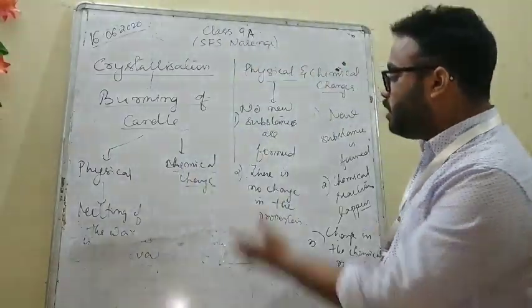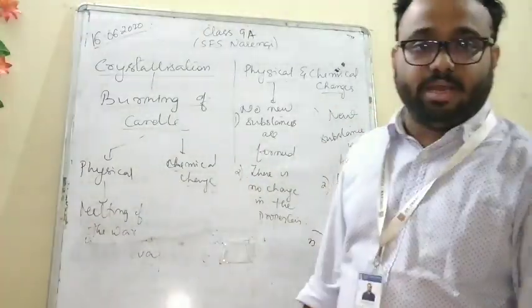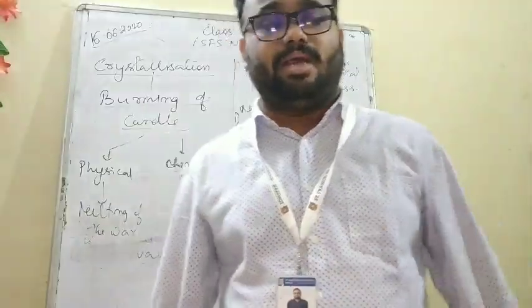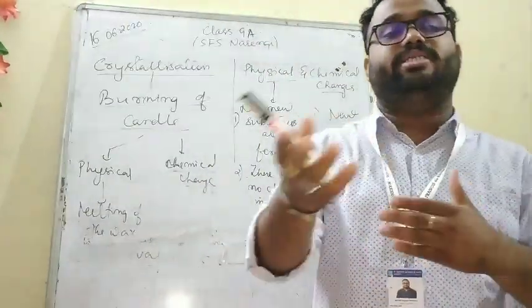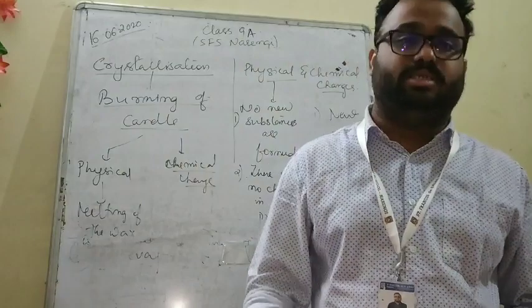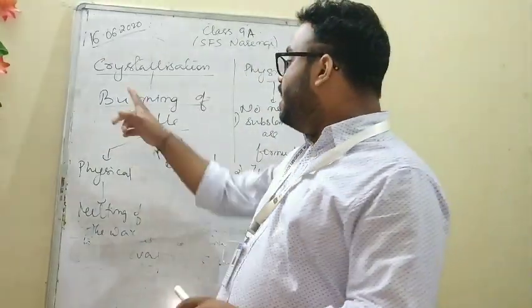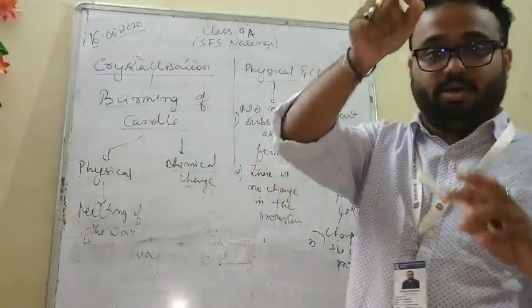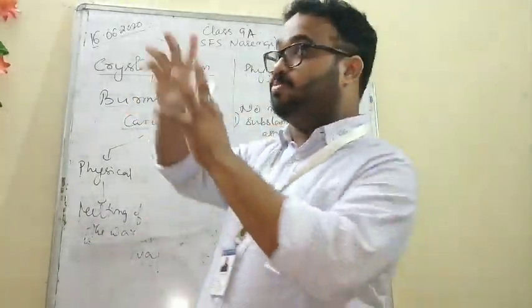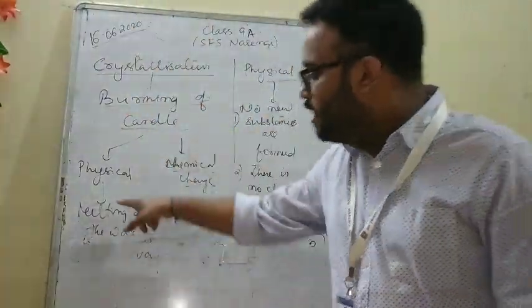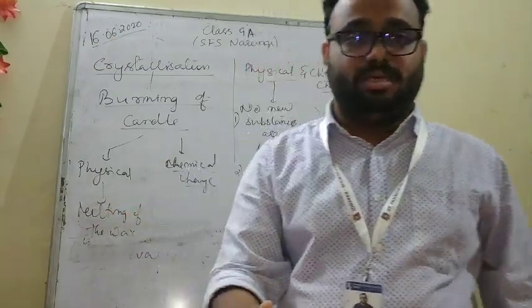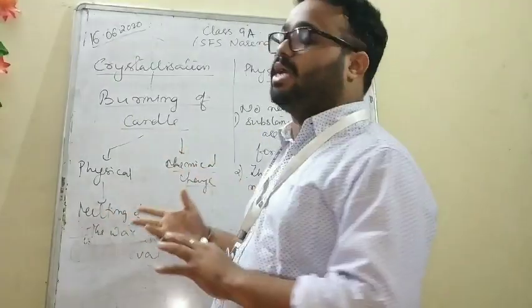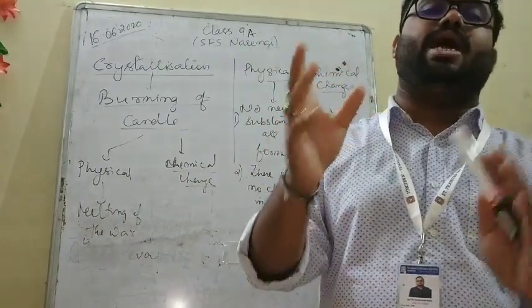Now if I come on to chemical change, then burning, it is getting reacted with air, it is producing gases, so that is again a chemical change. So burning is a chemical change. So burning a candle is both the changes, because burning of the wick, the dhaga, is a chemical change because it is producing different gases, and melting of the wax is a physical change. So which means burning of a candle is both physical and chemical changes.